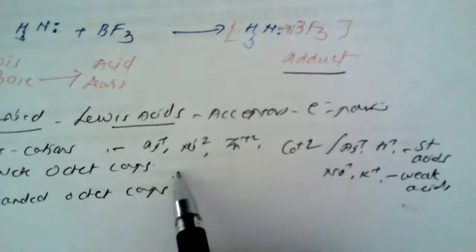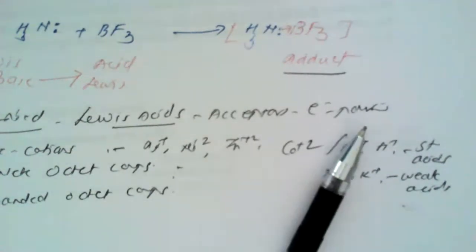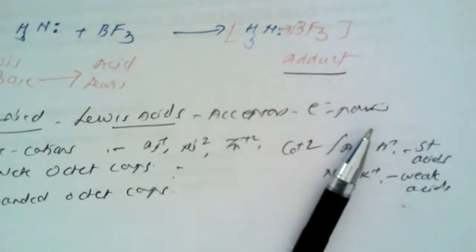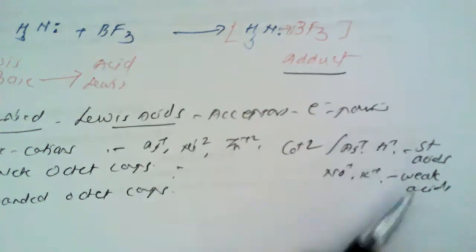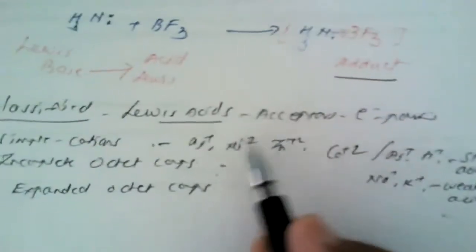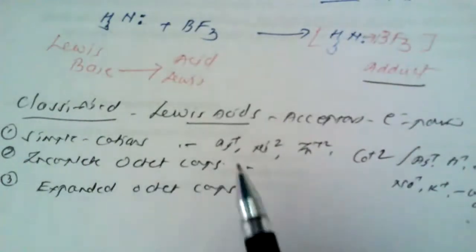Now the second class under Lewis acids is the incomplete octet compounds.